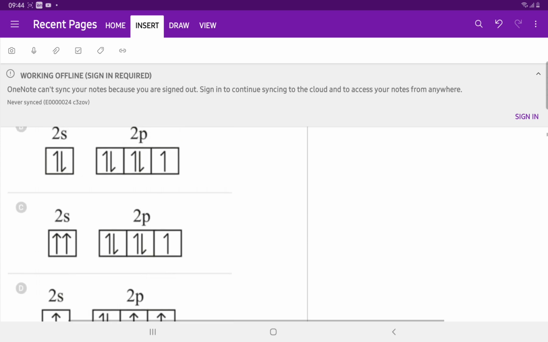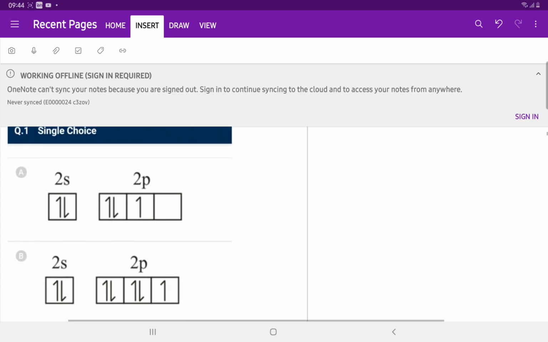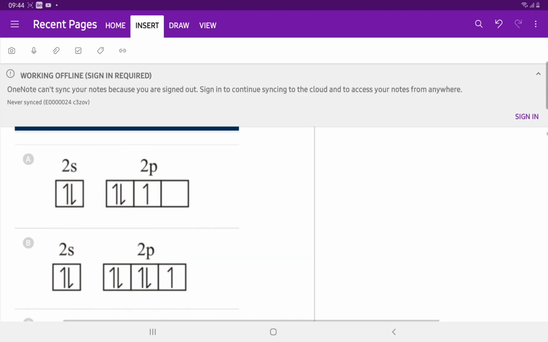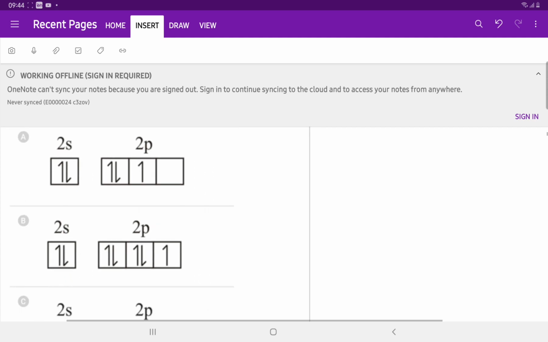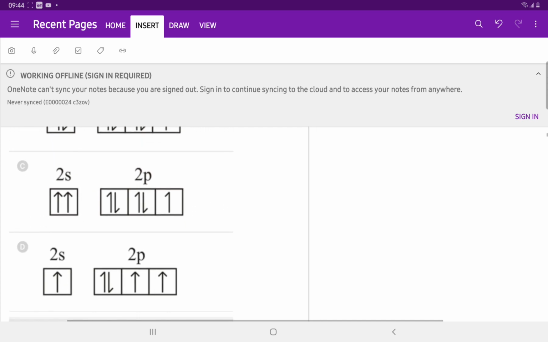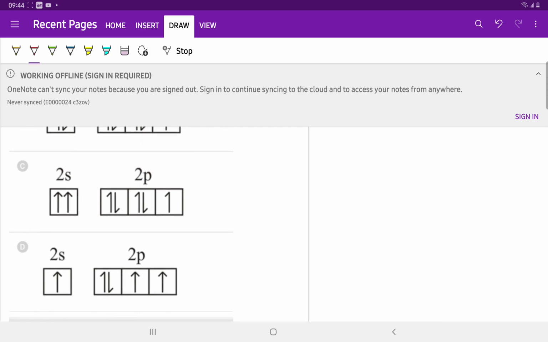There are 4 electronic configurations and we will choose the one which violates the Aufbau principle. We know that according to the Aufbau principle, electrons fill the lower energy state first, and after that they fill the higher energy state. So option D is the answer which violates the Aufbau rule.